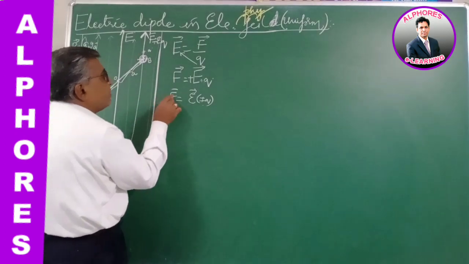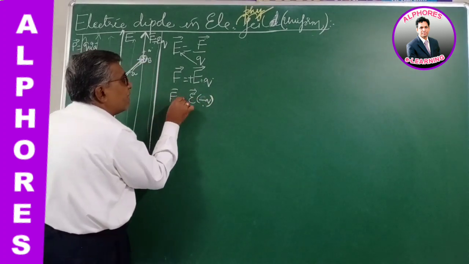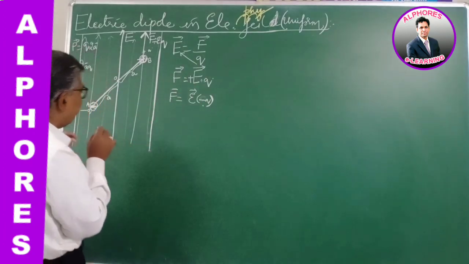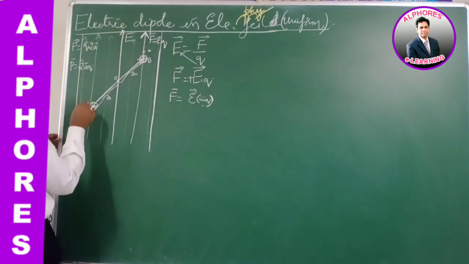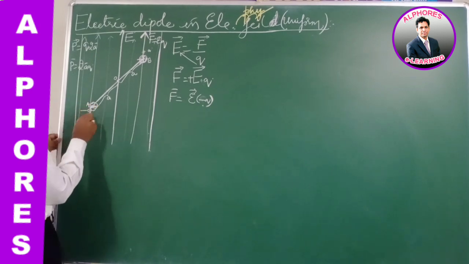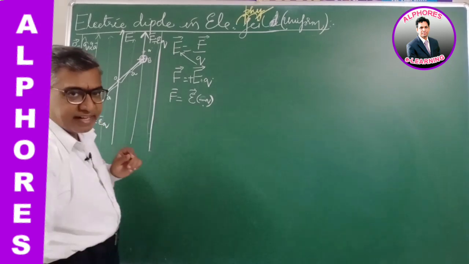So the force experienced by negative charge, if it is minus Q, then F is equal to minus EQ. Minus in the sense the direction is opposite to the electric field, but the electric field is in the upward direction. Now the force will be in the opposite direction. So negative charge experiences a force F is equal to EQ in the downward direction.